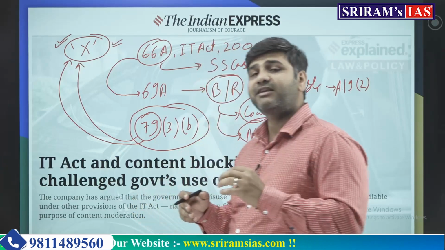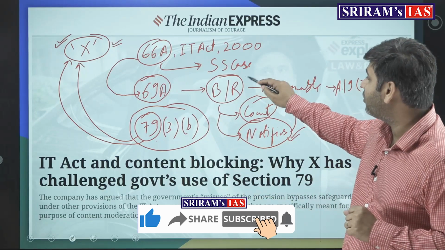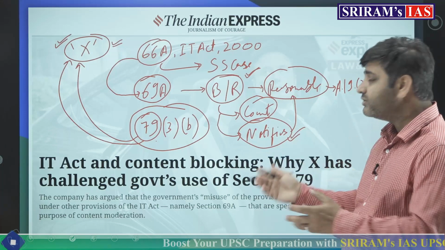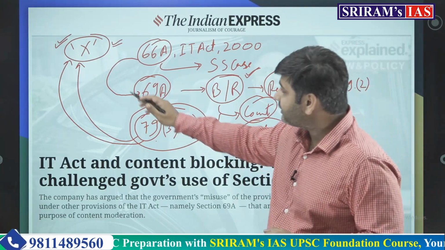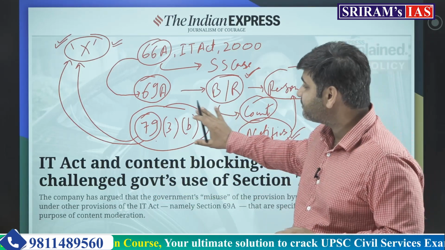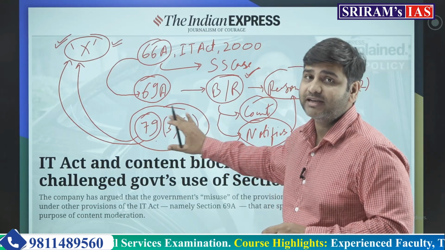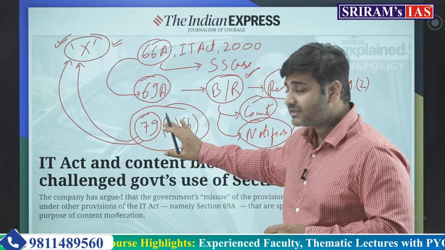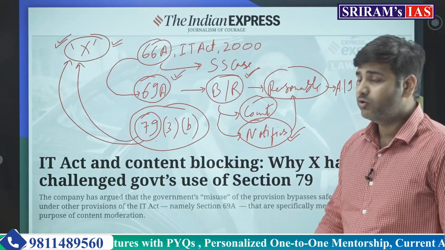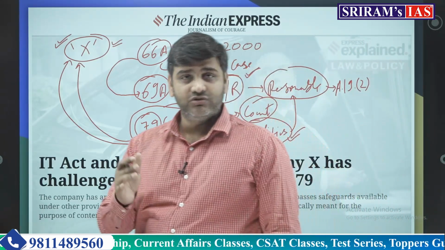It is saying that there are safeguards available under section 69A, that whatever has to be blocked or removed has to be reasonable. I mean the grounds have to be reasonable. So what the petition is saying is that the notification which is passed by different ministries to block content on the intermediary sites or apps does not follow the procedure given in section 69A. I hope this much is clear to you. And that is why an intermediary platform like X has approached the High Court.